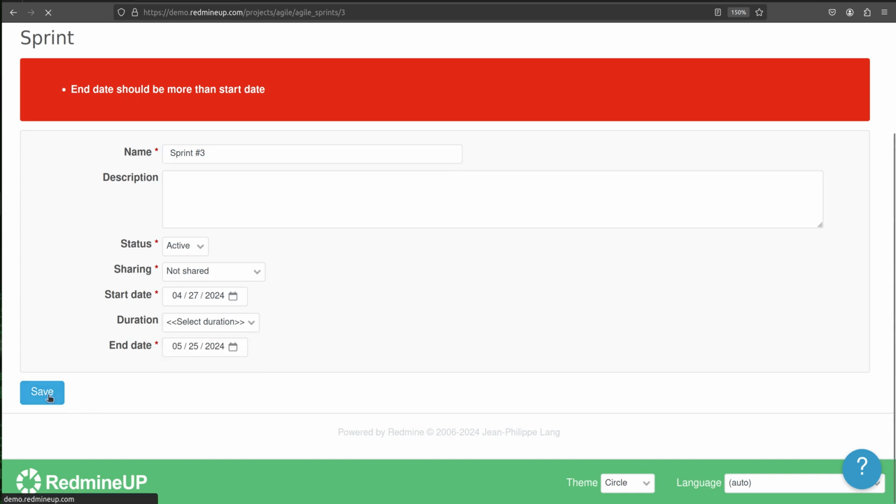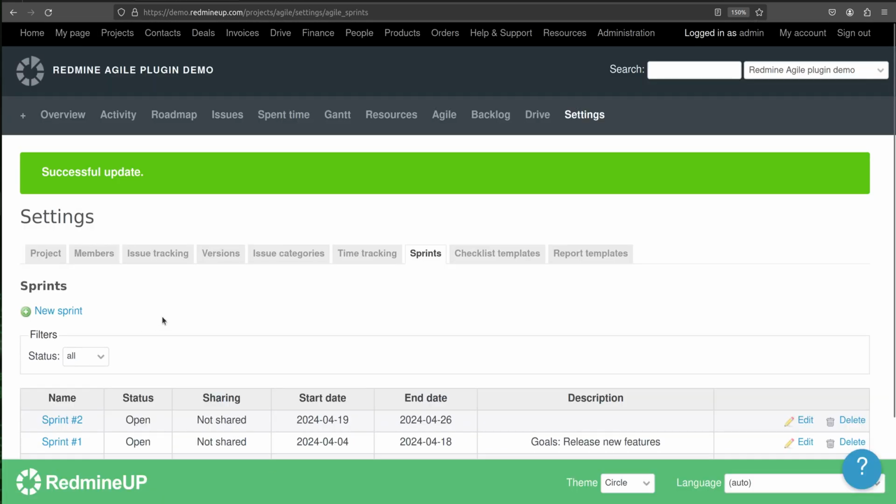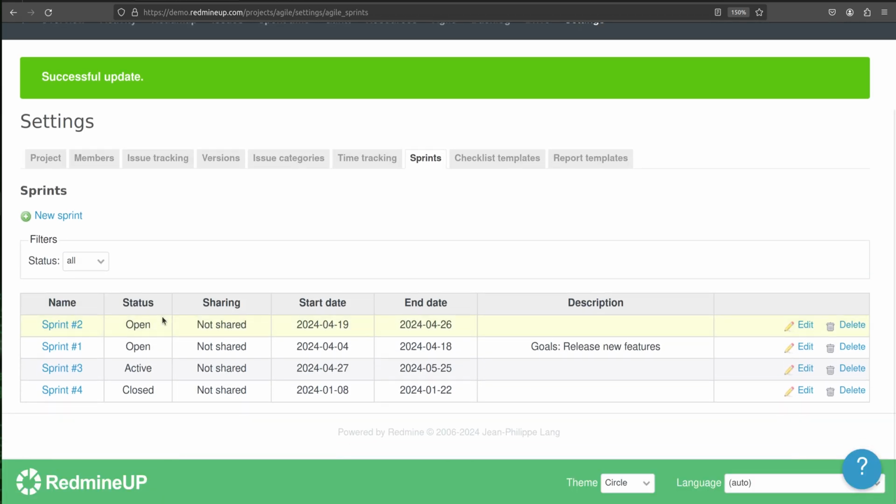Okay, so we changed sprint 3 to be active, and as we have said, sprint 1 has automatically moved from active to open status. Alright, so let's go and test.